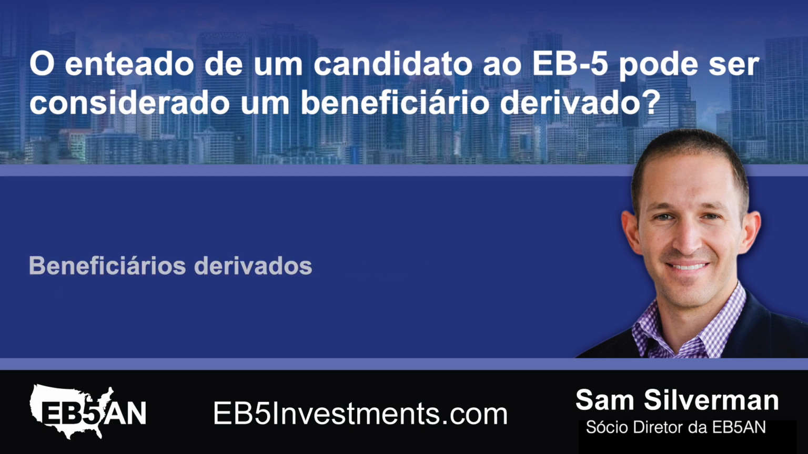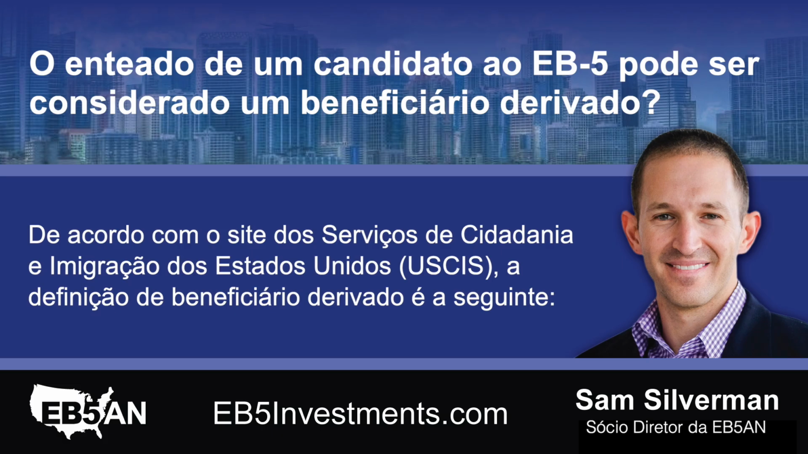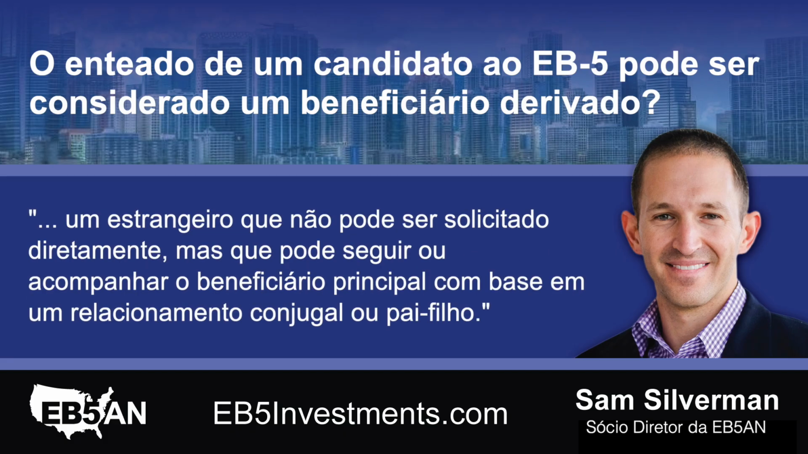Derivative beneficiaries. According to the website of United States Citizenship and Immigration Services, USCIS, the definition of a derivative beneficiary is as follows: an alien who cannot be directly petitioned for, but who can follow, to join, or accompany the principal beneficiary based on a spousal or parent-child relationship.